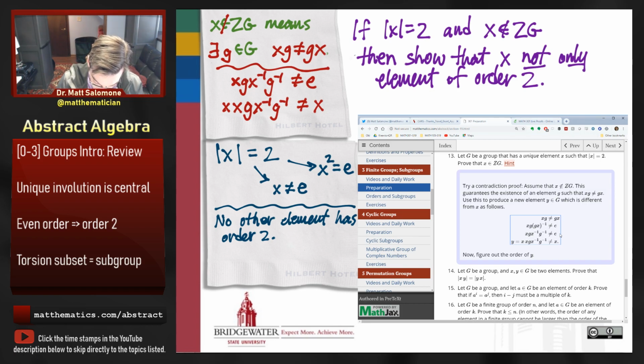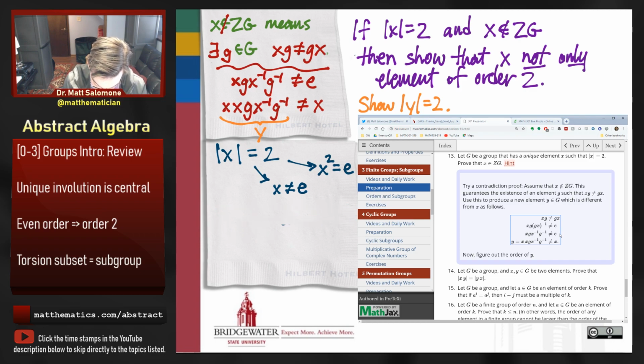And so the key to the construction here is I'm calling this thing y. So this new element that I make, x times xg x inverse g inverse, I call that element y. And what I'd like to show is that y is two things. It's different from x, which is by assumption, but I also want to show now that y has order 2. How am I going to do that? Well, let's simplify this expression that I have here for y, knowing what I know about x. And what I know about x is that x is an element of order 2.